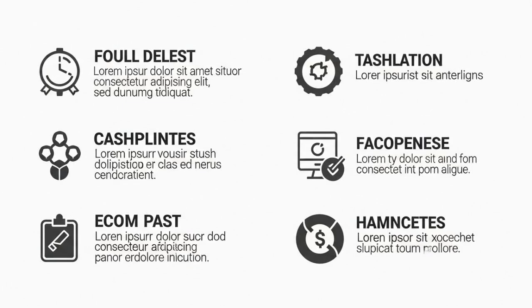Rabies vaccine, detailed explanation. Introduction. Rabies is a fatal viral disease caused by the rabies virus, which affects the central nervous system. It is transmitted mainly through the bite, scratch, or saliva of infected animals such as dogs, cats, bats, and wild animals. Once symptoms appear, rabies is almost 100% fatal, but it is completely preventable with timely vaccination.